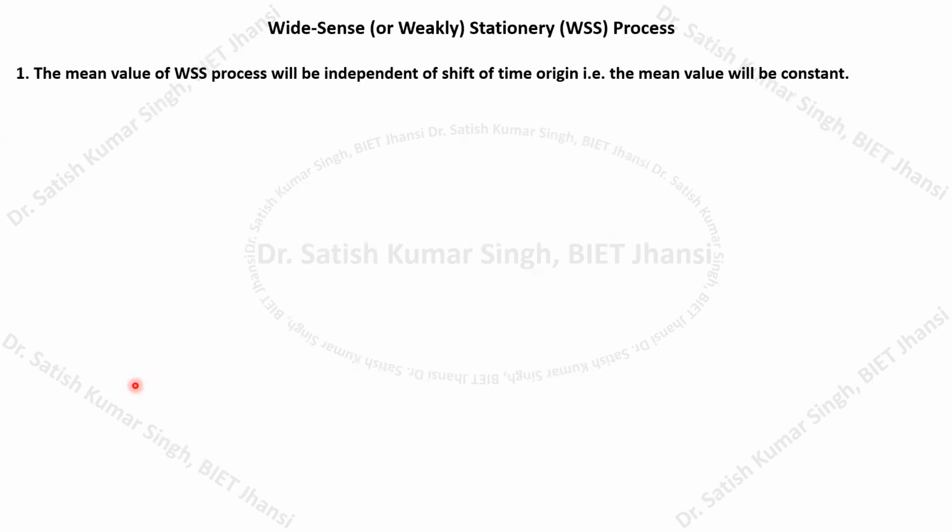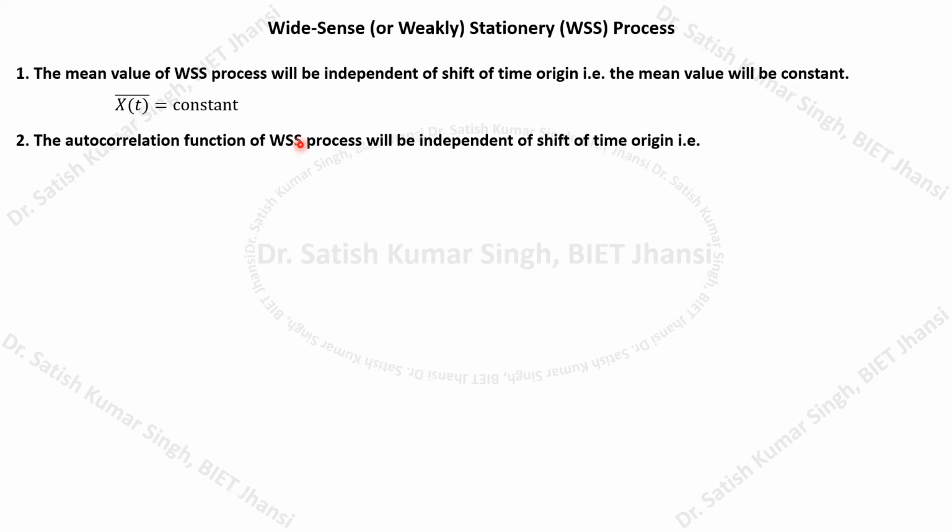The mean value of a wide sense stationary process will be independent of shift of time origin. So the meaning is the mean value will be a constant. If we are calculating the ensemble mean, in that case the mean of this random process x(t) will be a constant. And the autocorrelation function of a wide sense or weakly stationary random process will also be independent of shift of time origin, right?